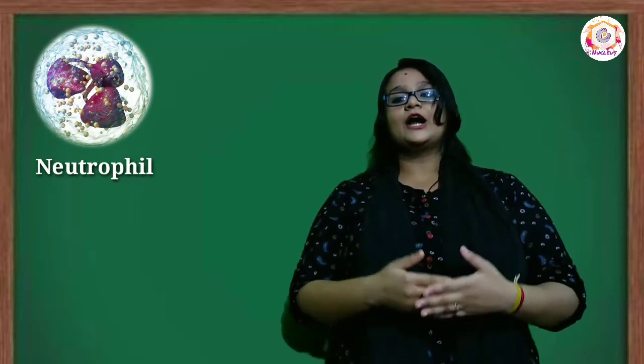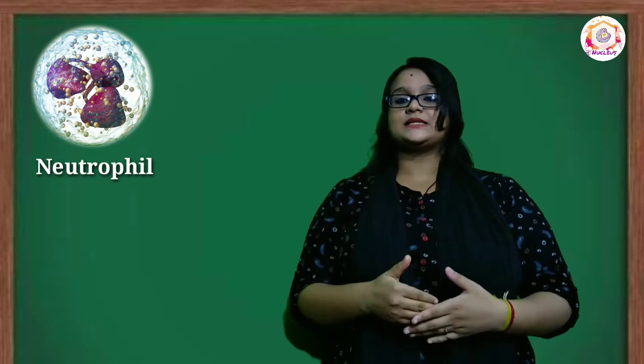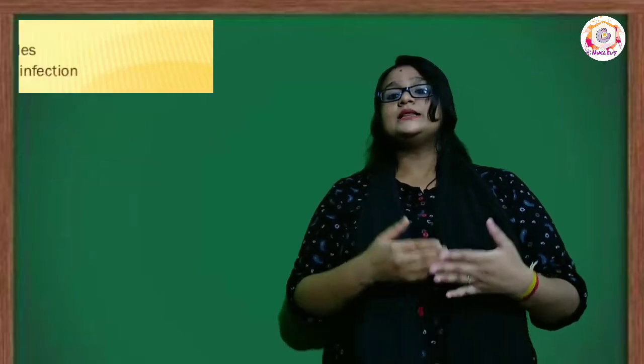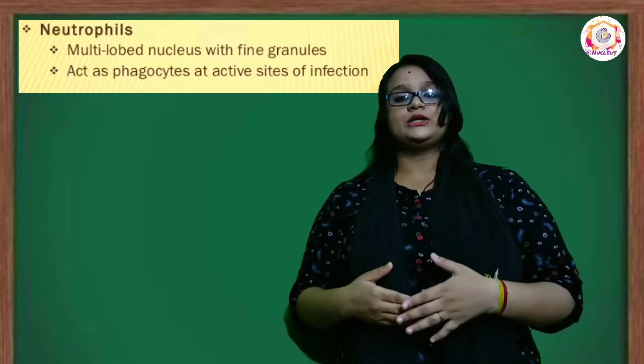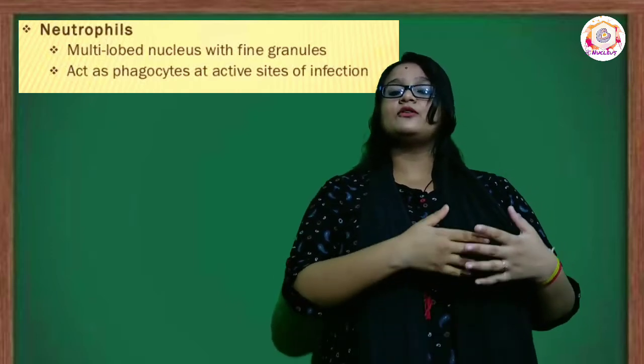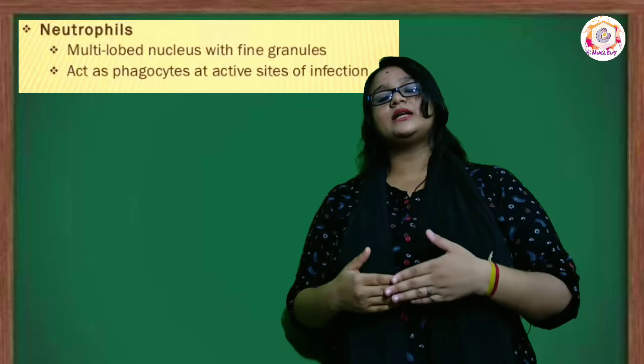Third comes the neutrophil. They are the most active among WBCs. Their nucleus has 2 to 5 lobes. They are phagocytic in nature, that is, they engulf foreign particles and protect the body against infection.